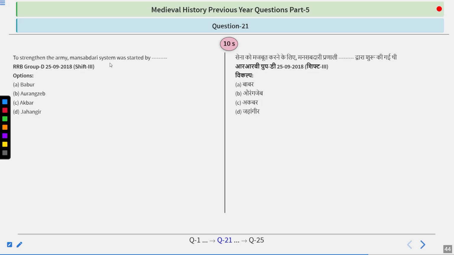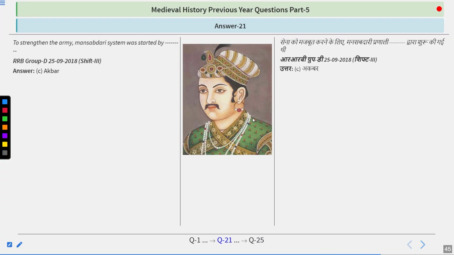To strengthen the army, the Mansabdari system was started by Babur, Aurangzeb, Akbar, Jahangir? Very simple question once again. And as I said, the answer is Akbar.